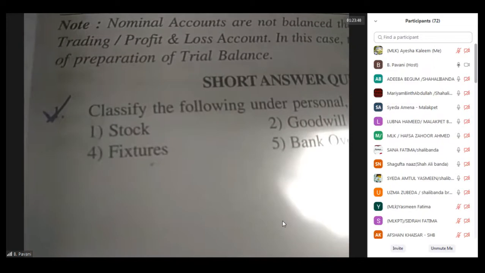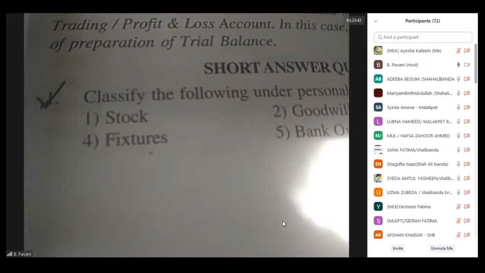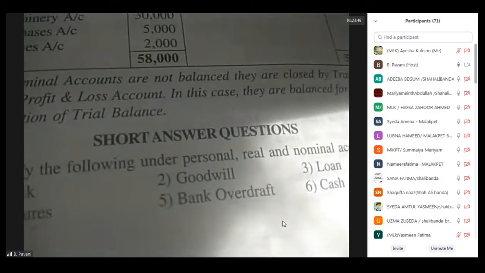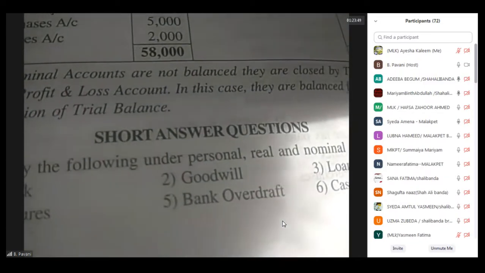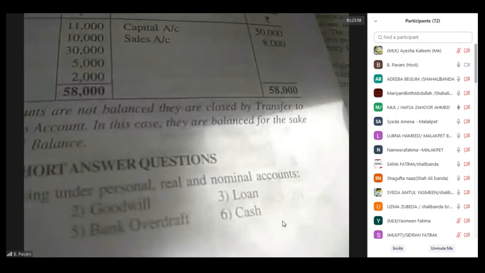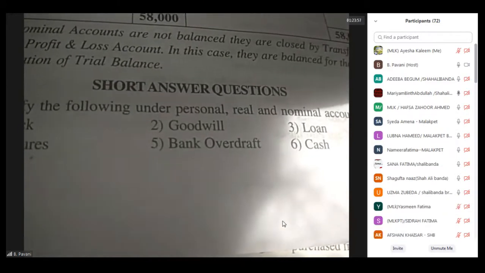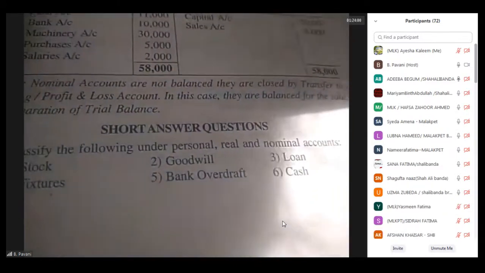Fourth one is fixtures. Fixtures will come under real account because it is an asset. Next is the bank overdraft. Personal account. Cash. Cash is an asset, so it will come under the real account. Any doubt in this?